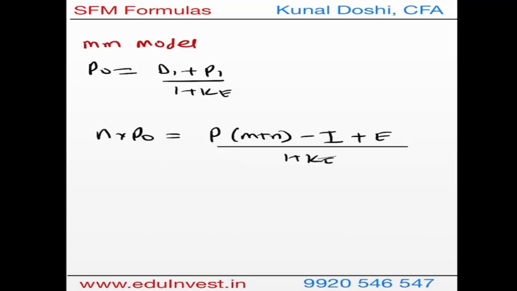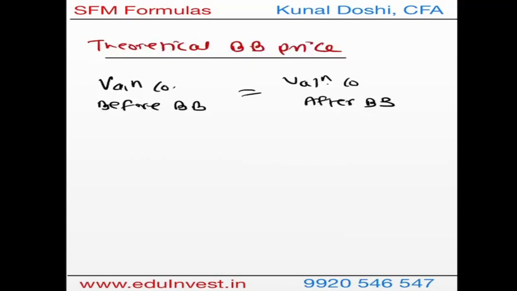So I'll repeat, your NP0 is the total market cap, price of the share, the intrinsic value of the share. You can say M and N are the new and old shares, the I is the investment required, E is the earnings, and divided by 1 plus KE. This is the formula for Modigliani and Miller.